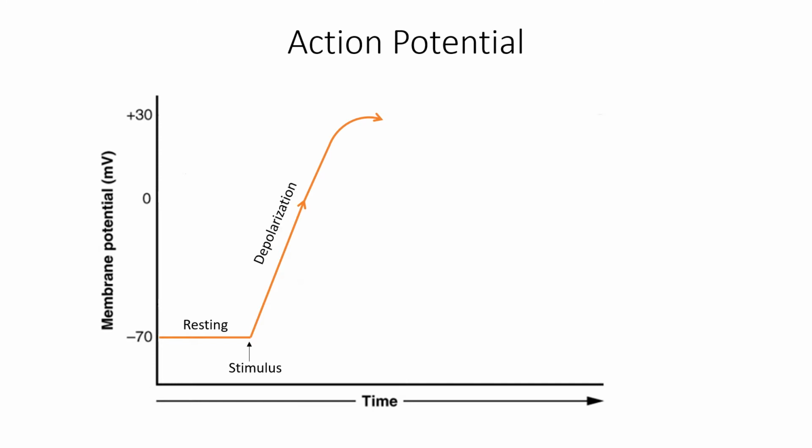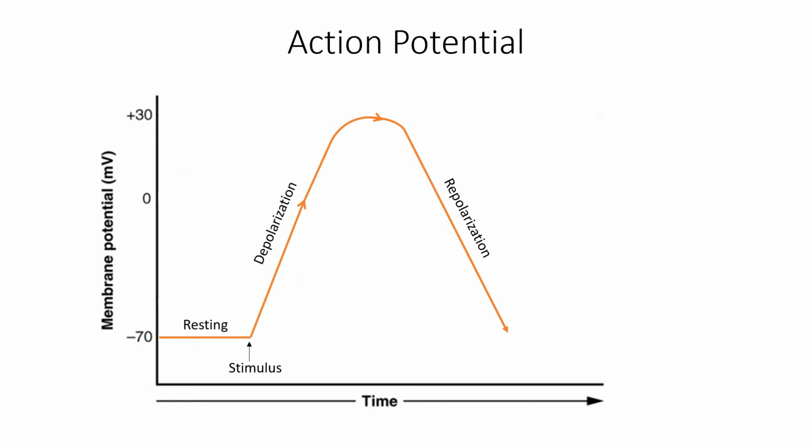This is depolarization. At positive 30 millivolts, or the peak of the action potential, sodium channels close and potassium channels open up, allowing potassium to diffuse outside of the cell, causing membrane potential to return to negative 70 millivolts. The change in voltage from positive 30 millivolts to negative 70 millivolts is referred to as repolarization.